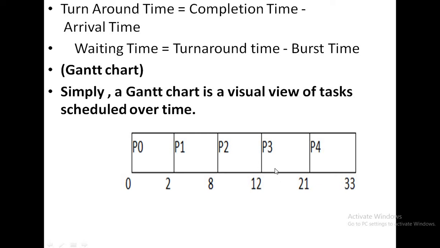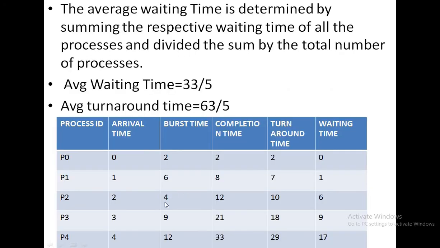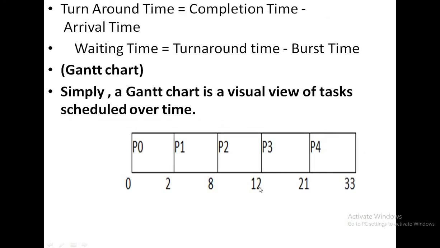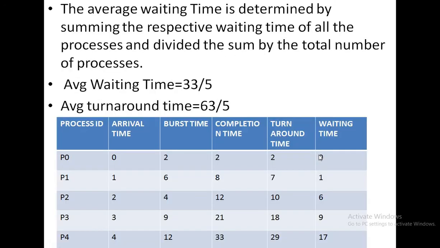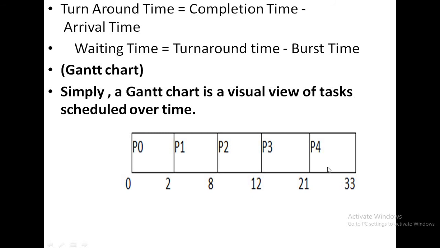After that P3 comes to the ready queue, and P3 has a CPU burst time of 9 milliseconds, that is, 12 plus 9 equals 21 milliseconds. And after that P4 comes to the ready queue, with an execution time of 12 milliseconds, that is, 21 plus 12 equals 33 milliseconds.